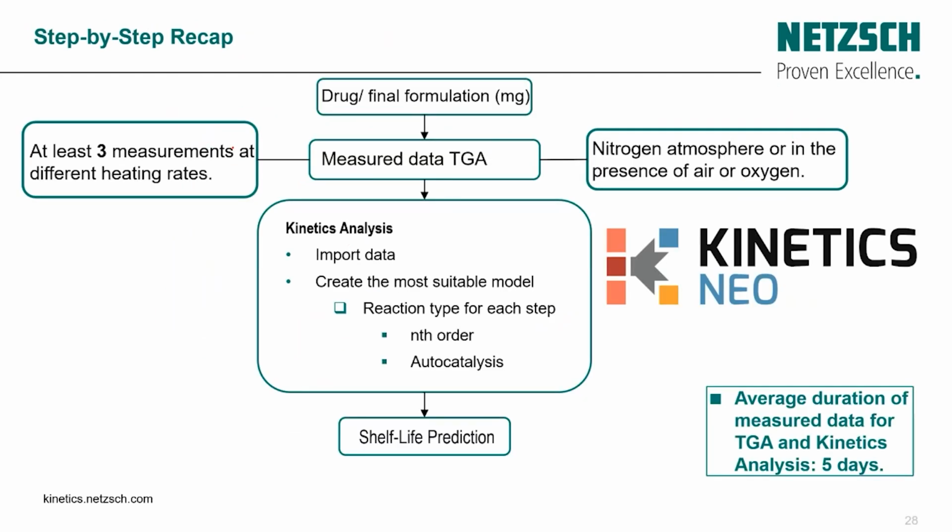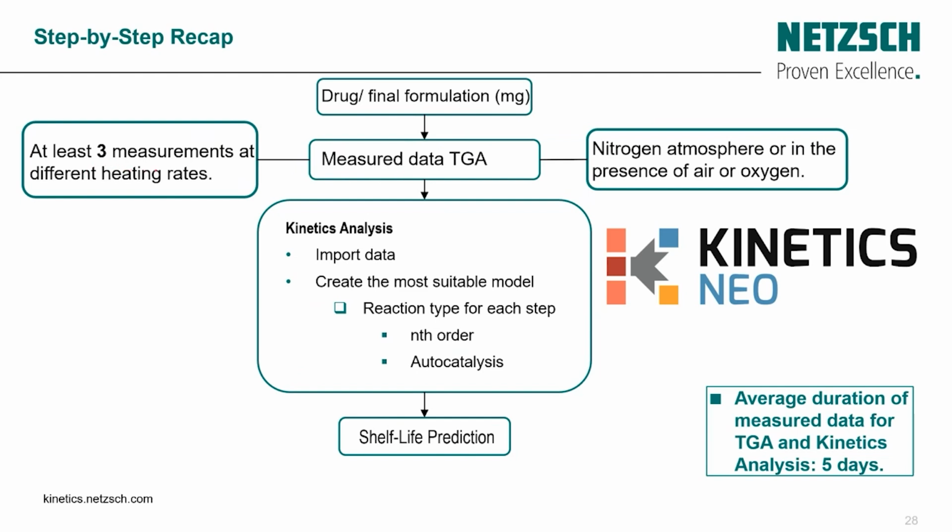So, step by step, in order to determine the shelf life we need only a TGA instrument, and we can take a few milligrams from the final formulation or our drug, for example 10 milligrams, and do the measurement at different heating rates.